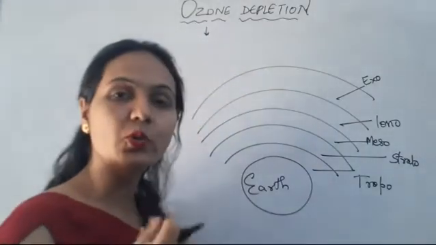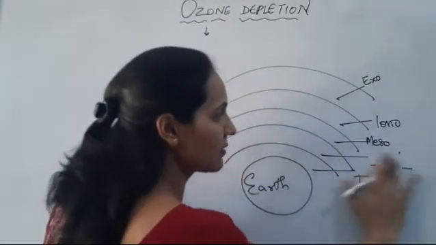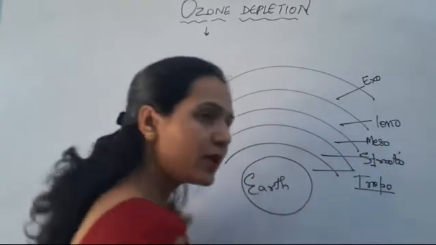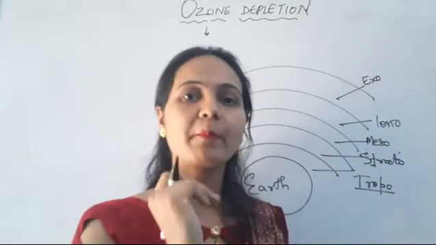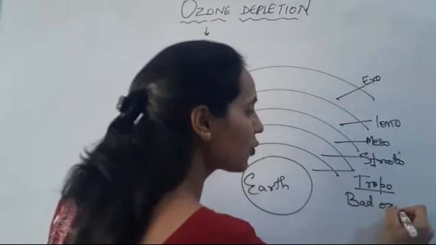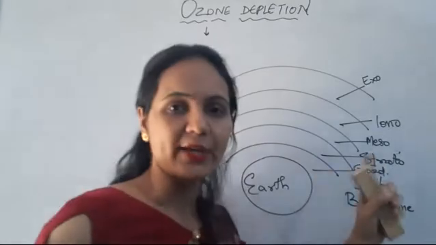So where is this ozone present? It is present in the troposphere and stratosphere. You have studied in class 11 what is good ozone and what is bad ozone. So the bad ozone is present in the troposphere and the good ozone is present in the stratosphere.